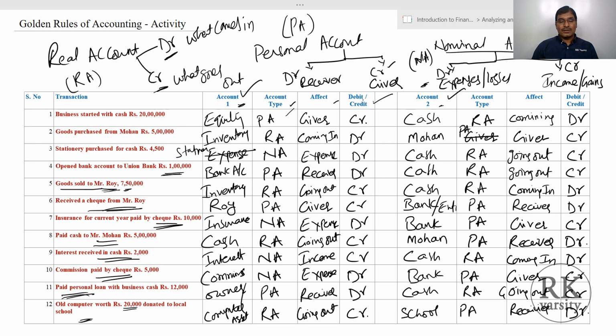Because once you're familiar with these concepts, that is the rules of debit and credit or golden rules of accounting, throughout your career, every time you are recording a transaction, just by applying this rule, you will make a right entry into your books of records and minimize the errors.